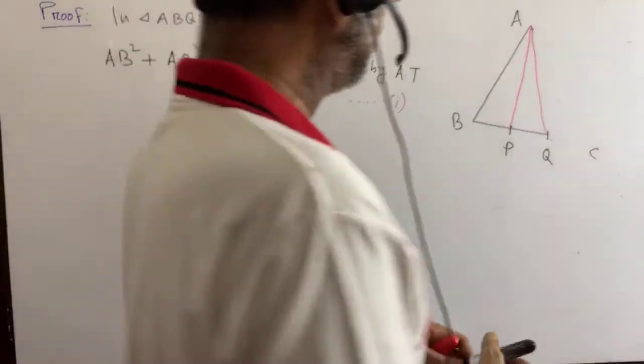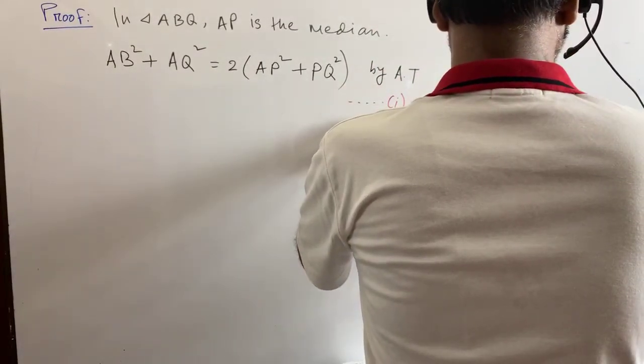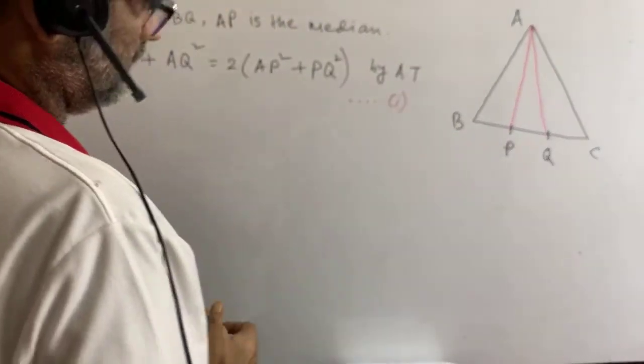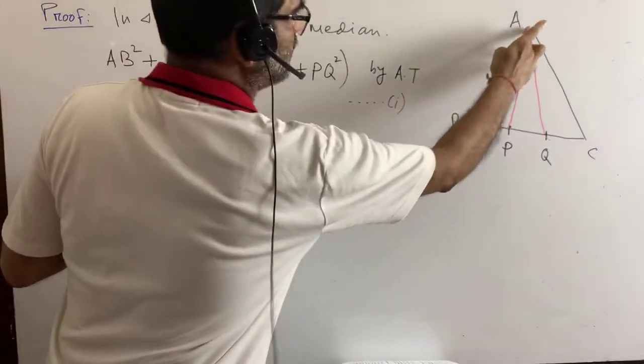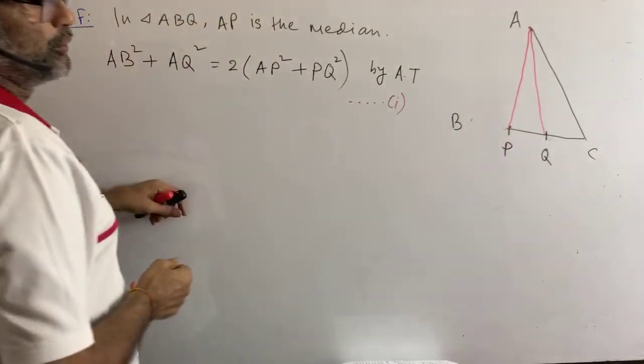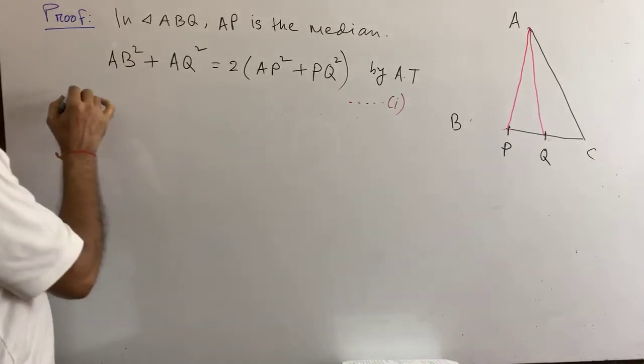Now we are going to consider the triangle APC. That means for a while we consider that this is not given. Now we are getting a triangle APC.